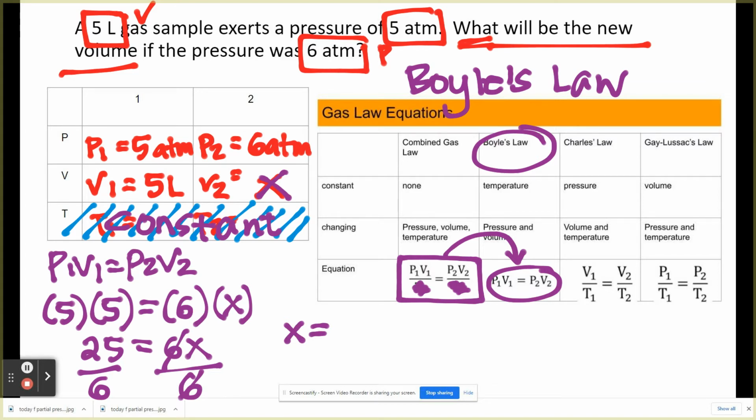It's 4.25. Oh, no, that's not it. 25 divided by 6 is 4.16, or 4.17.